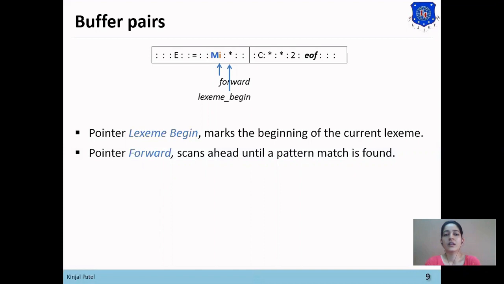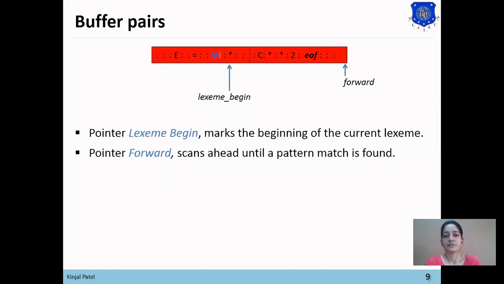Now, when the first buffer has ended, how will the second buffer be loaded? For that, if the forward pointer is at the end of the first buffer, then the second buffer will be loaded. And if the forward pointer is at the end of the second buffer, then the first buffer will be loaded.